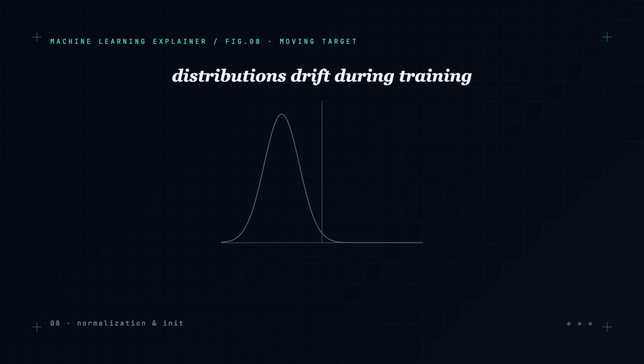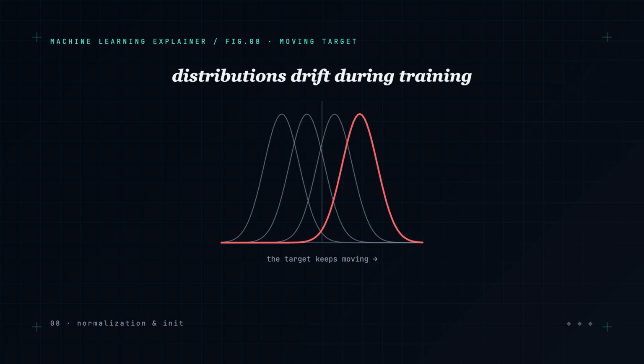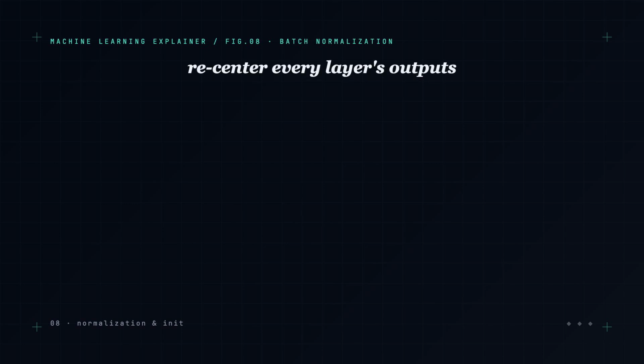Good initialization gets you started, but there's a second problem during training. As the weights in early layers update, the distribution of values feeding into later layers keeps shifting underneath them. Every layer is chasing a moving target. This constant drift makes training slow and twitchy. We'd love to pin those distributions down. That's what batch normalization does.